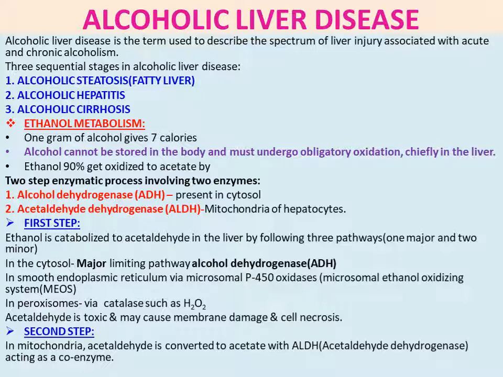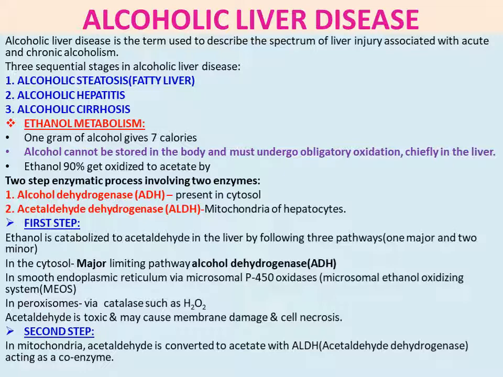In peroxisomes, the catalase enzyme acts with hydrogen peroxide. So these are the three pathways: the alcohol dehydrogenase pathway, the major pathway; the P450 oxidase pathway, a minor pathway; and the catalase pathway, a minor pathway.